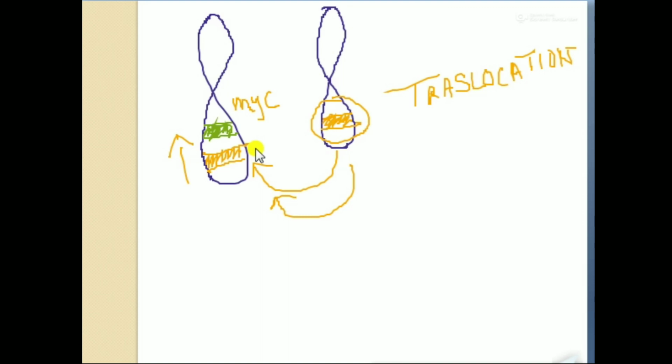As it induces the process, faulty protein will be produced, and this is responsible for the conversion of a normal cell into a cancerous cell, because this chromosome now has two MYC genes. This induced process helps in the formation of faulty protein.